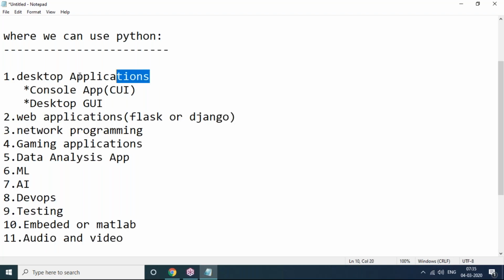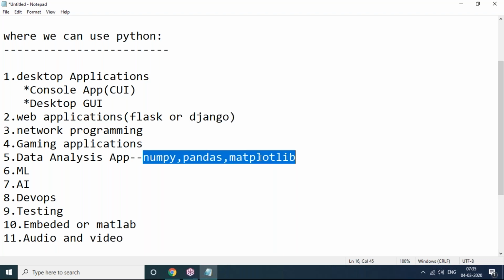Using Python, we can develop desktop applications, CUI oriented and GUI oriented, and even web applications are possible, network programming, gaming applications, data science, data analysis. In our session, data science modules will also be covered, which are helpful to work with data science people: NumPy, Pandas, Matplotlib. These will be covered in our session, including data analysis and how to do data visualization. I can show with Matplotlib, Pandas, NumPy.